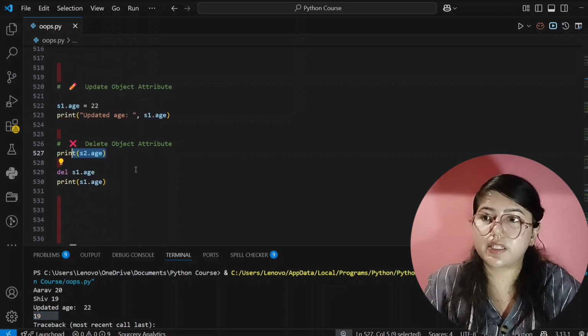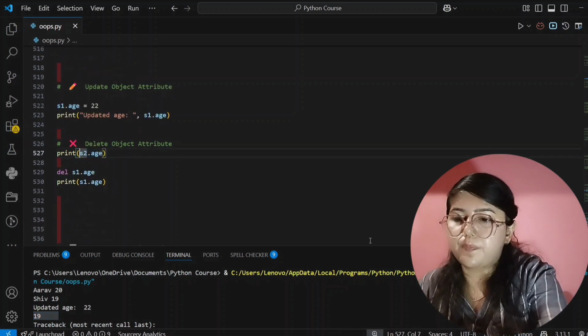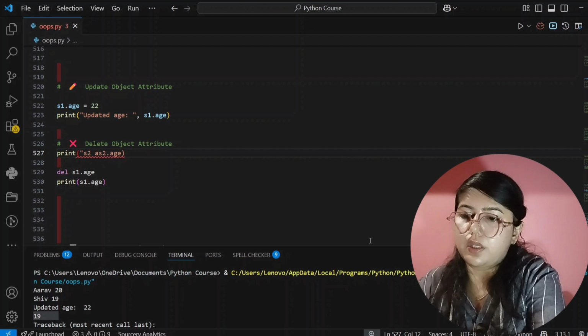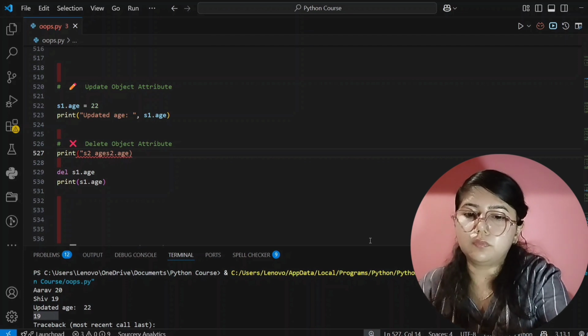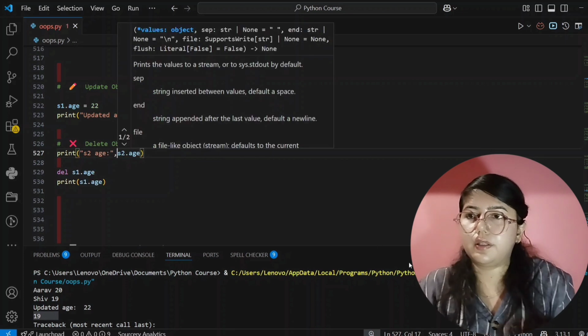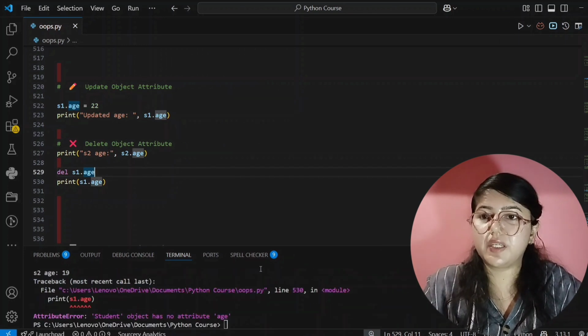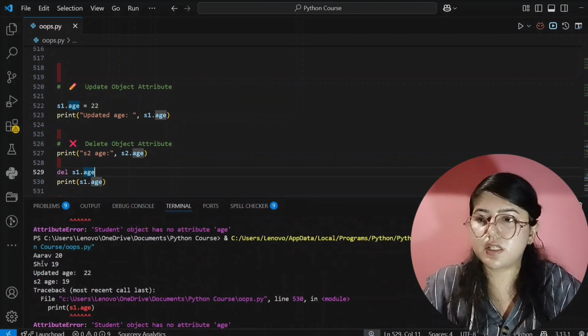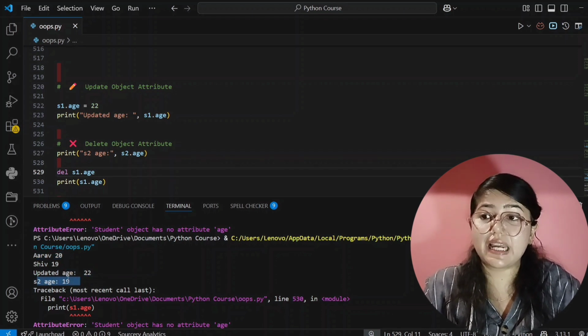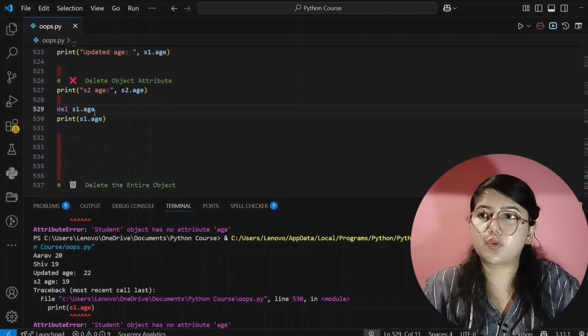It's correct, right? Or I will write here s2 age. Now it's correct. And now I will run this code, so it will be easier for you to understand. See here, Arav, then 19 for Shiv, then 22 age, and now we are printing s2 age, and that is 19. And afterwards it's showing error because we have deleted this s1 age.